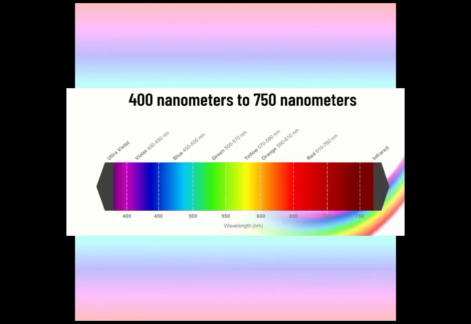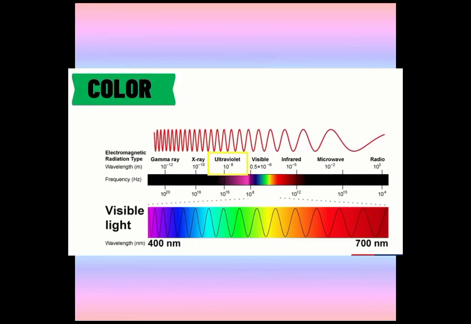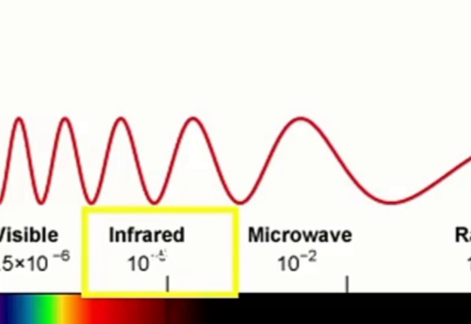What is the color of the light if the given wavelength is between 400 to 500 nanometers? Correct! It is color blue. When the wavelength of an electromagnetic wave is shorter than 400 nanometers, it is called ultraviolet. And if it has a wavelength greater than 750 nanometers, it is called infrared.